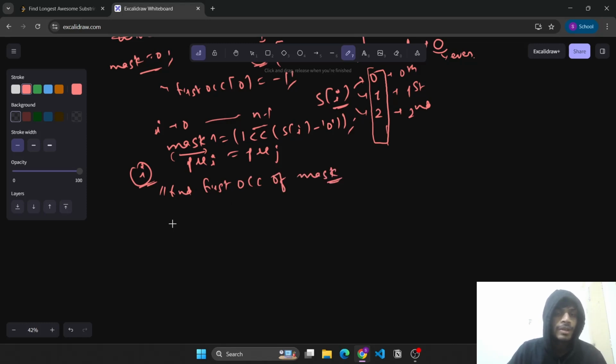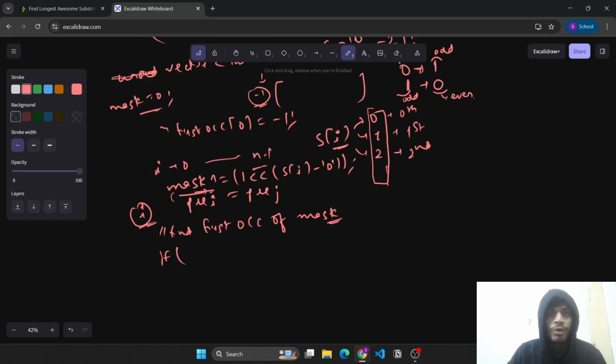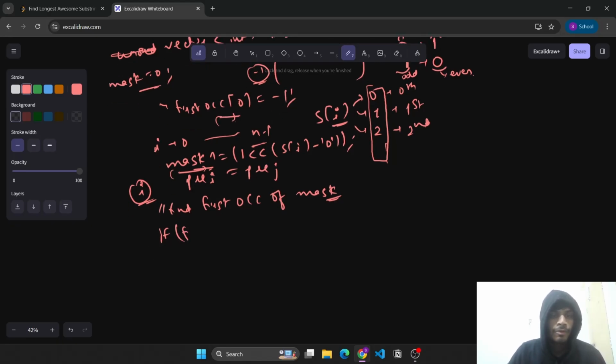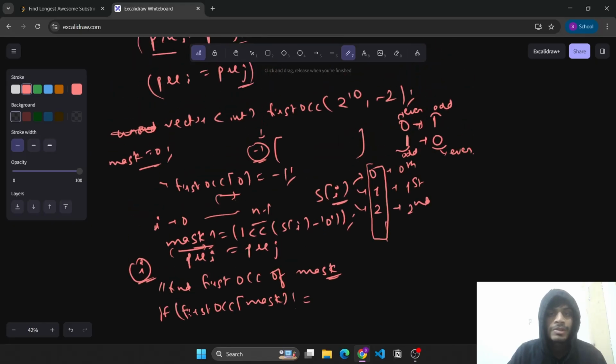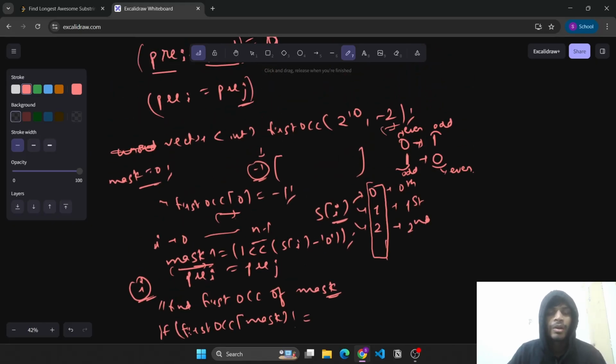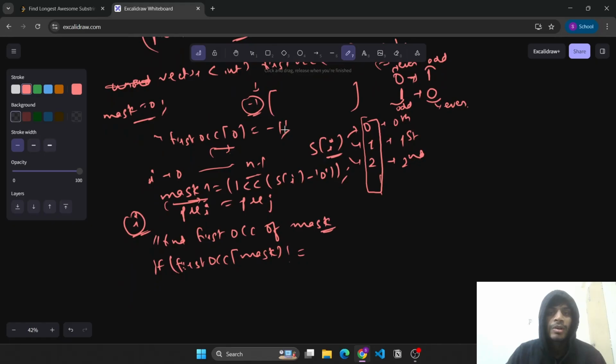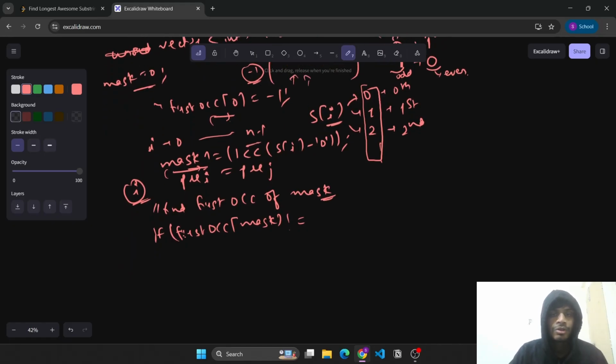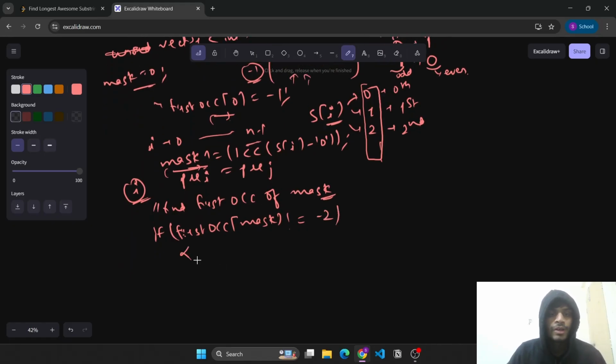So that will simply be: if this mask has already existed before in the first occurrence vector that we created, that means it is not minus 2. It has some index at which it existed before, right? So if it is not minus 2, then we update the longest result with max of longest.